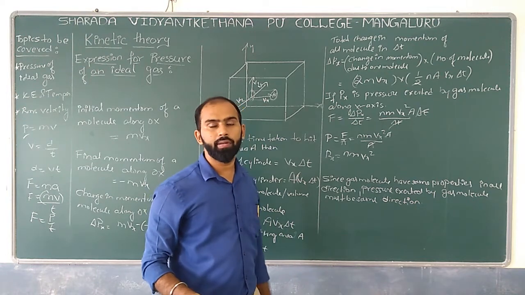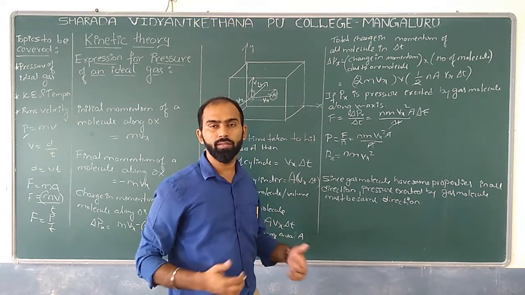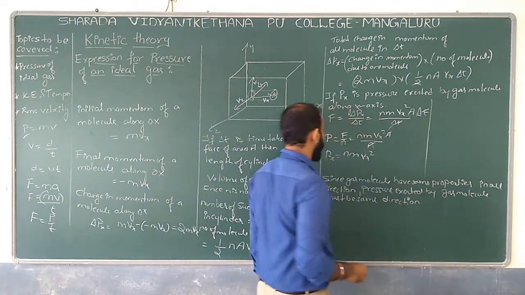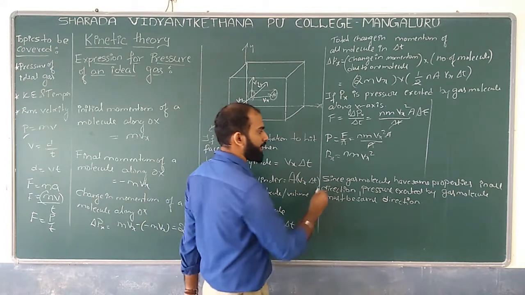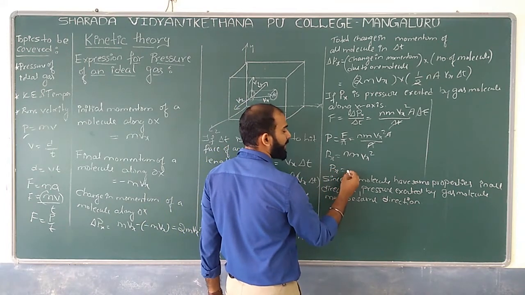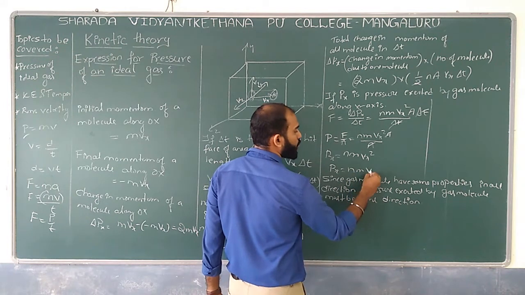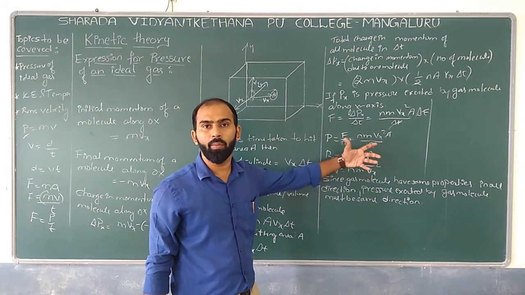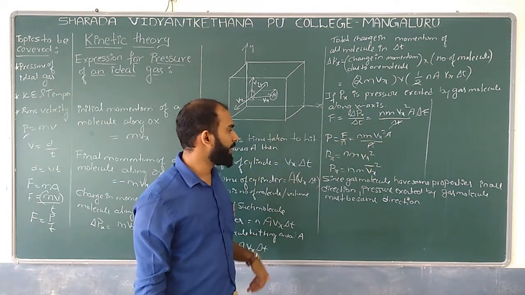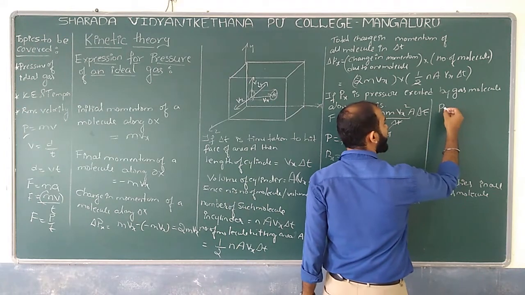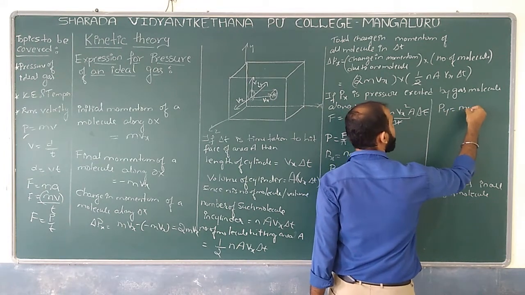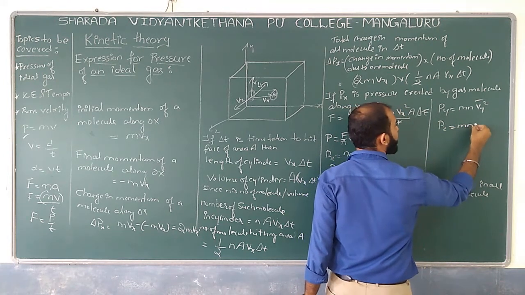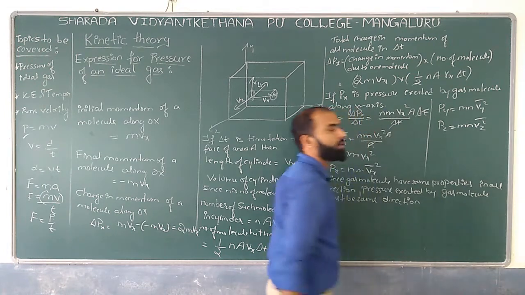And if I speak in terms of the average velocity along the x-axis, y-axis and z-axis, that is the general value. The pressure can be taken as nm into Vx bar whole square, where Vx bar indicates the average velocity of the molecules along the x-axis. Similarly, Py is equal to nm Vy whole square bar, and Pz is equal to nm Vz whole square bar.